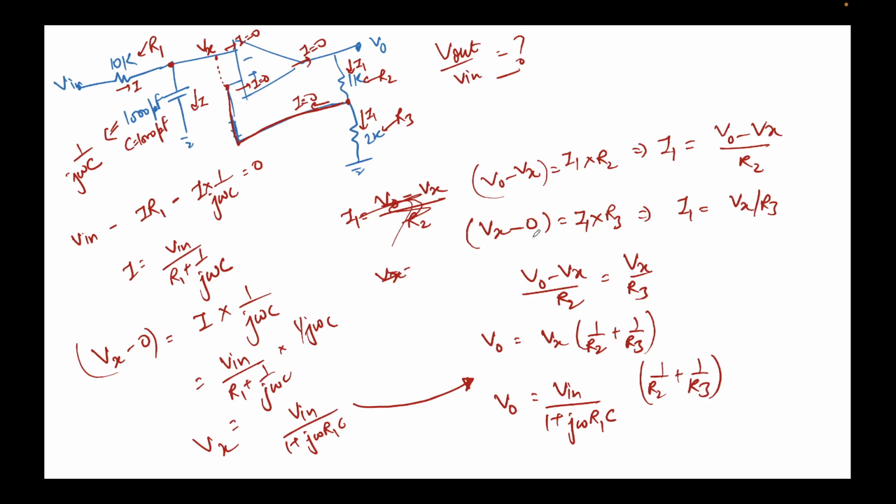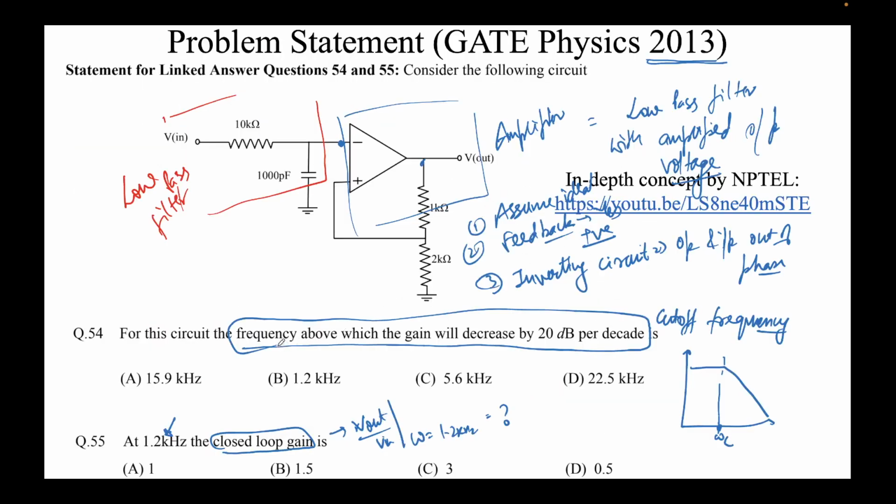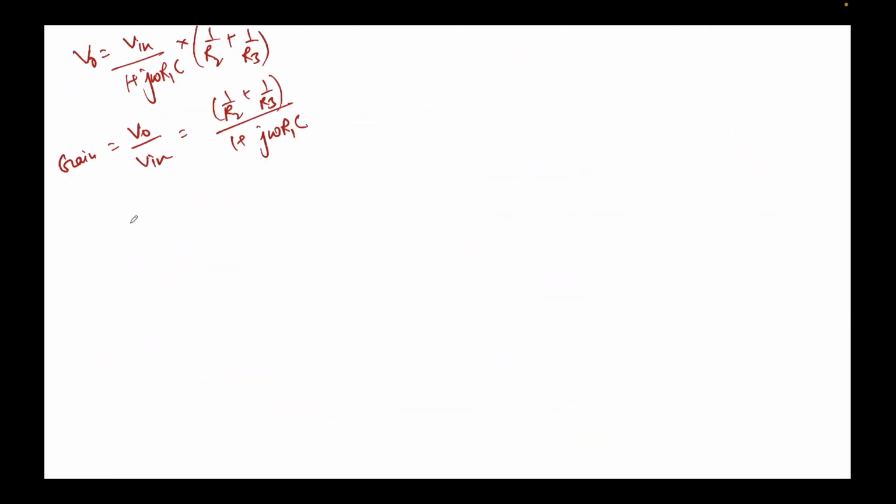Now what were we required to find? We will find the frequency at which gain will decrease by 20 dB per decade. So this is the expression for gain. How to find the frequency at which it decreases by 20 dB per decade? You simply say whatever the coefficient of j equals 1. So question 1, how to find cutoff frequency? Cutoff frequency is given by omega c. We do it by putting omega c R1c equal to 1. This is the definition of cutoff frequency. So the coefficient of j has to be 1.